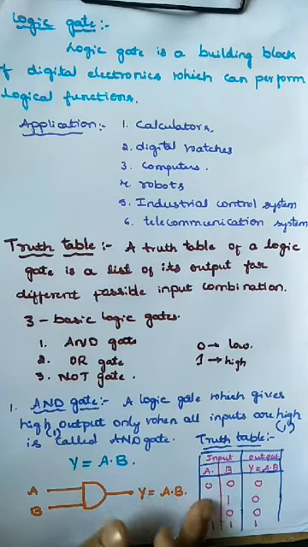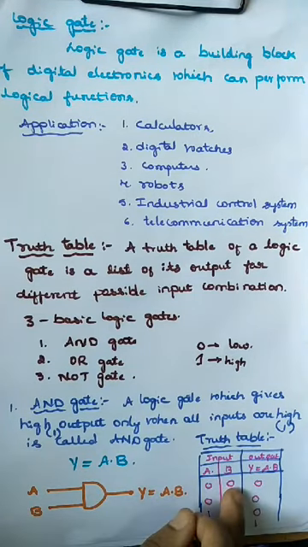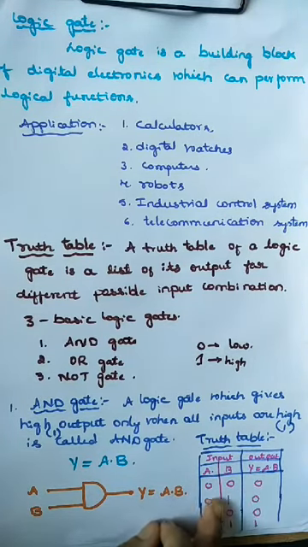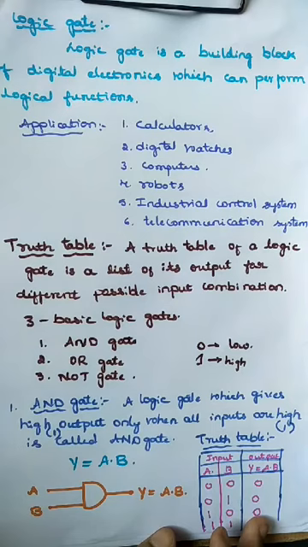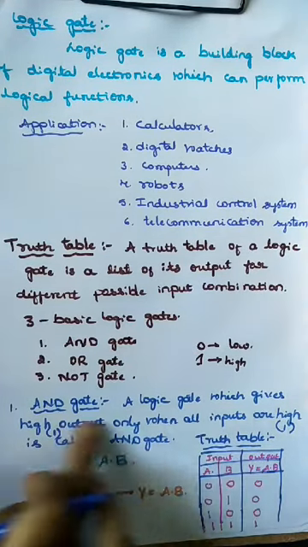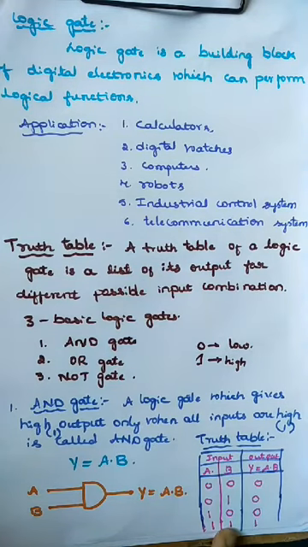So these are the combinations of the input, and this is the output. If both are low, the output is also low. If one of them is low, the output is also low. It is high only when both the inputs are high. Okay, this is about the AND gate.